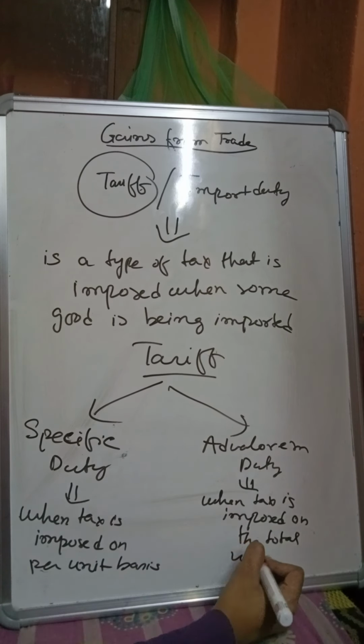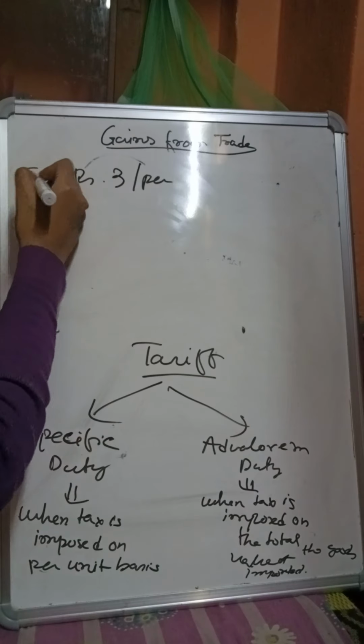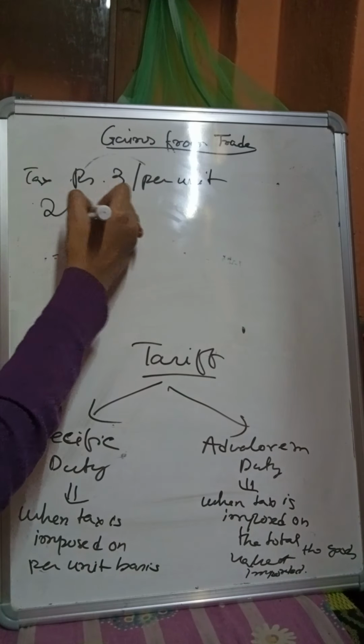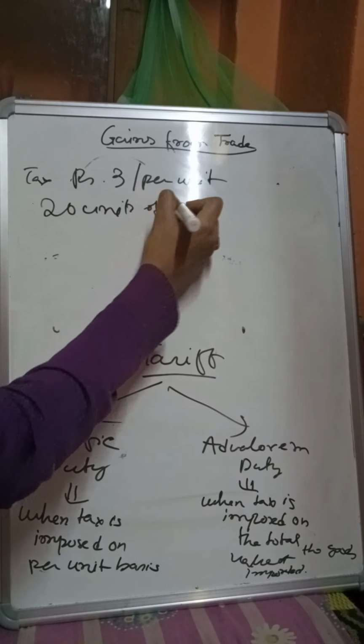So let me give you an example of specific duty. Suppose your per unit tax charge is rupees 3, and you have imported 20 units of a commodity.